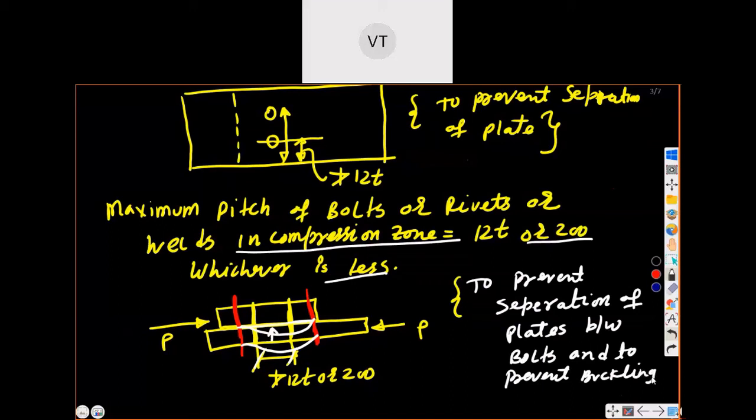That's why we are not using more than 12T or 200, whichever is less. So this is for the compression zone.